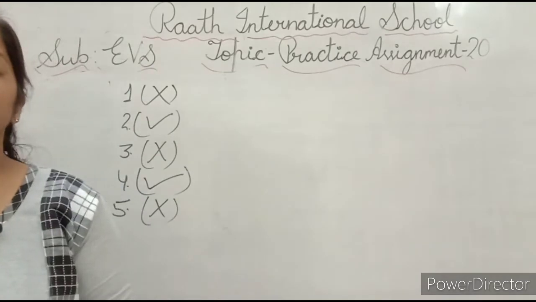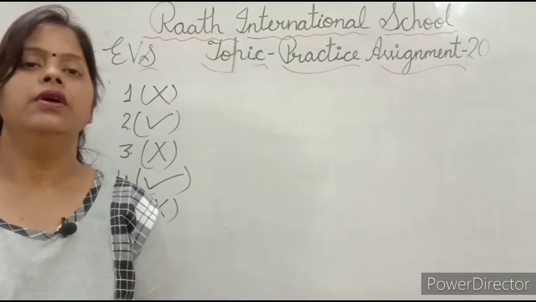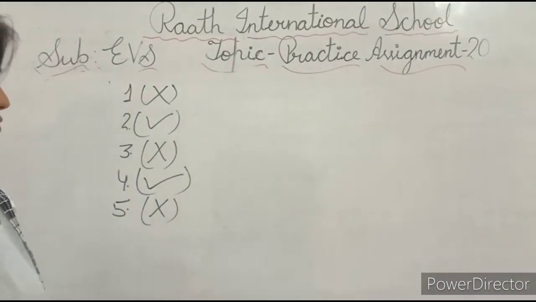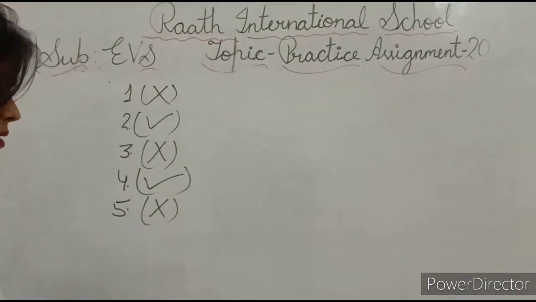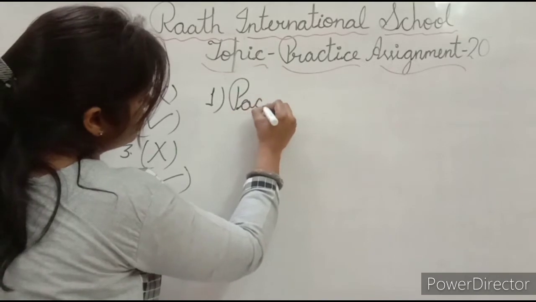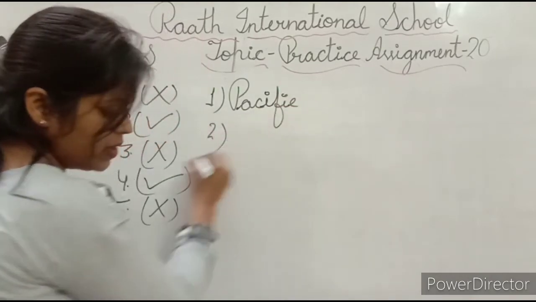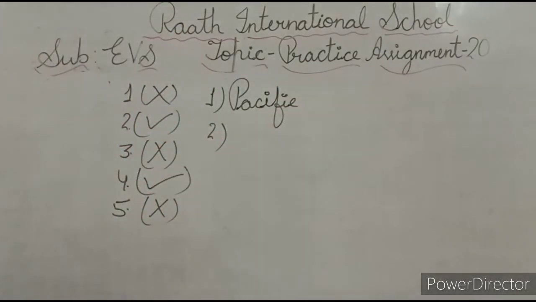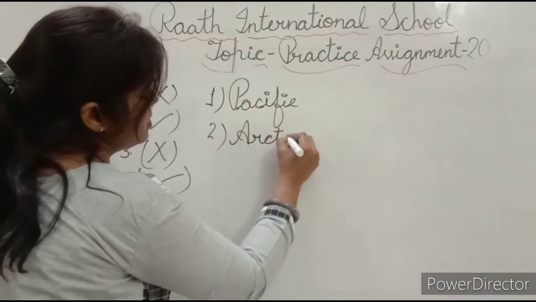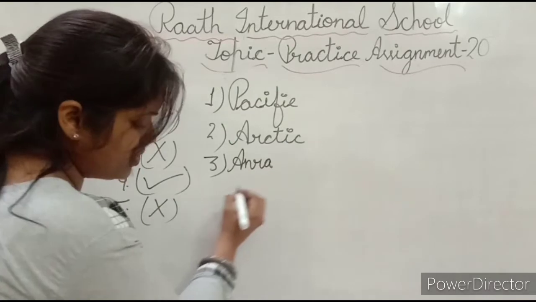Now next, write down 5 main oceans. Name the 5 main oceans in the world. As you know, there are 5 oceans on the earth, in the world. These are the first, Pacific Ocean. Now let's write Pacific Ocean. P-A-C-I-F-I-C. Pacific Ocean. Now second is Arctic Ocean. A-R-C-T-I-C.